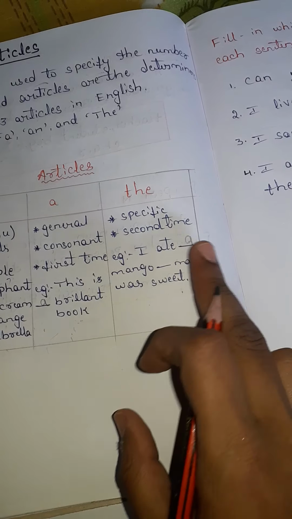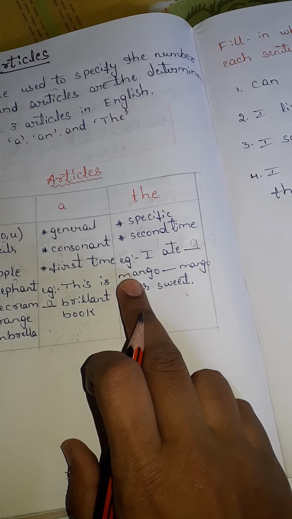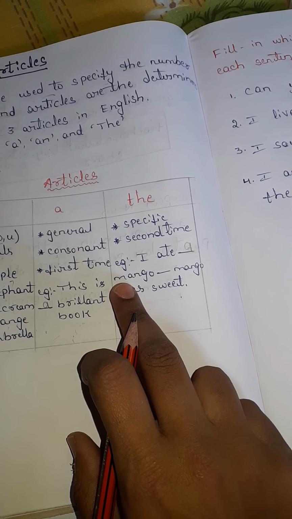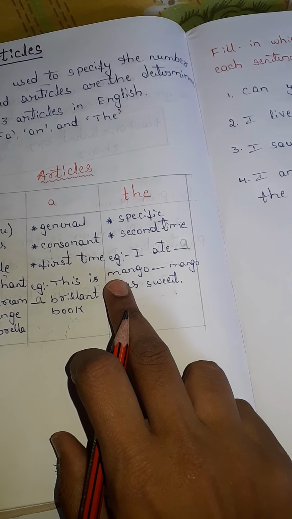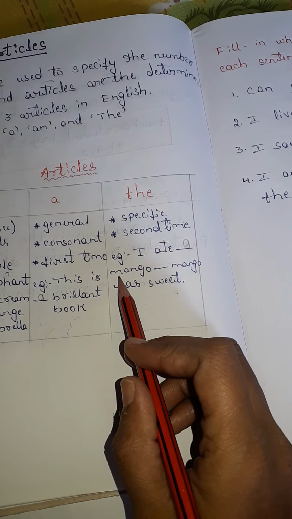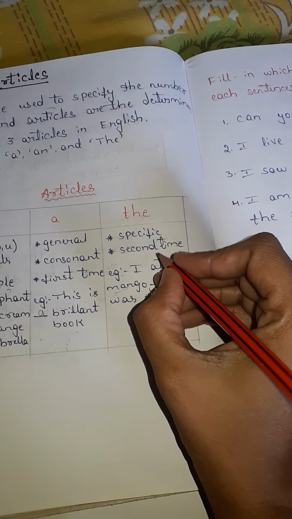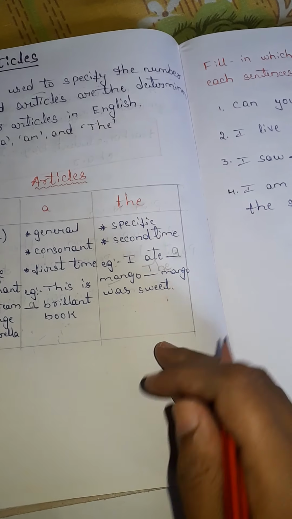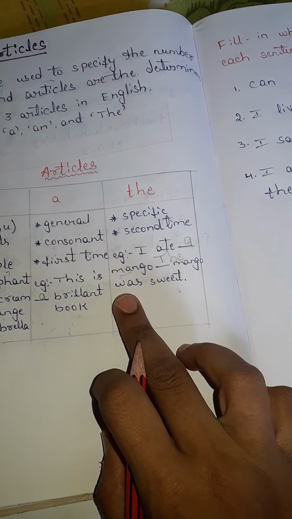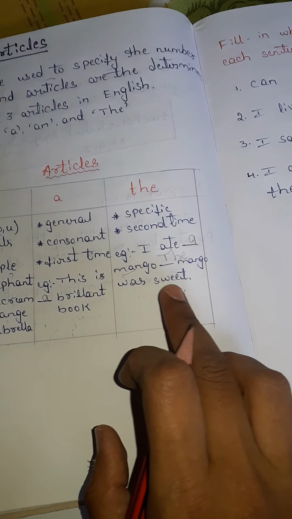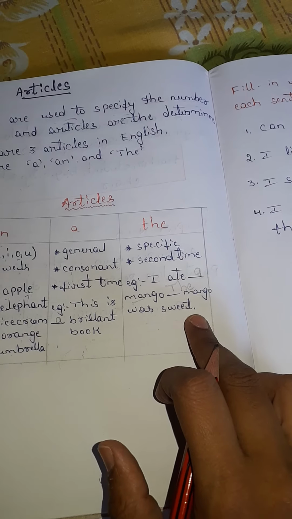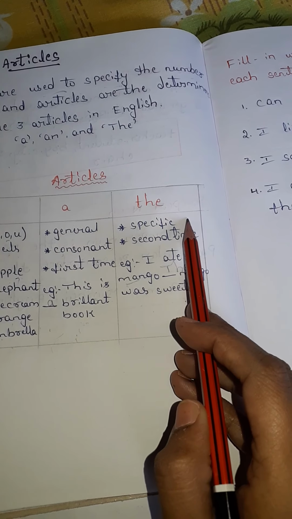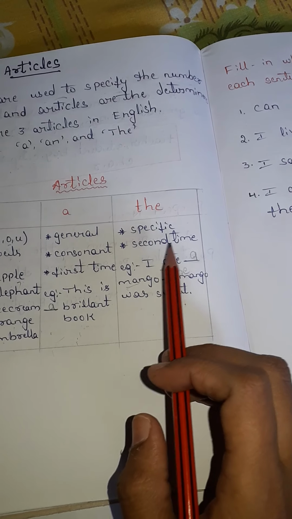I used a because here m is a consonant sound. Next, the second time, I also talk about the same mango from the first time, so I used the mango. I hate a mango. The mango was sweet. You should remember the point: the article the is used in a specific time, and it is also used the second time.